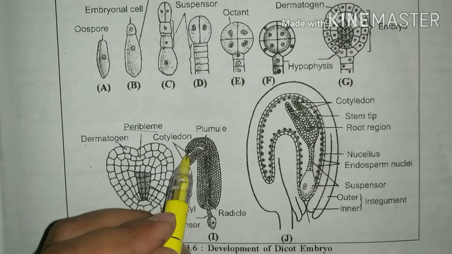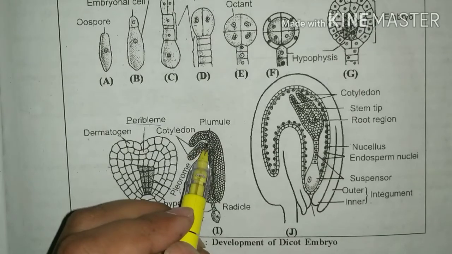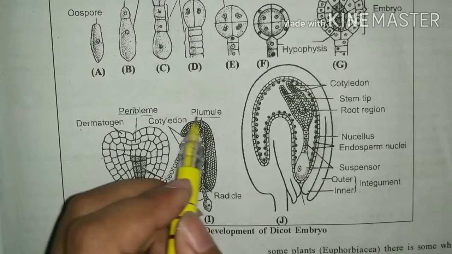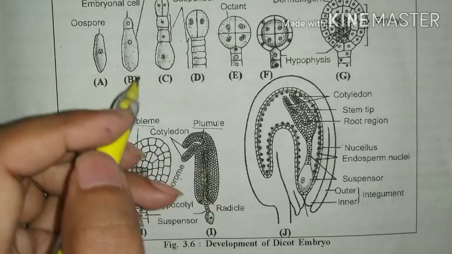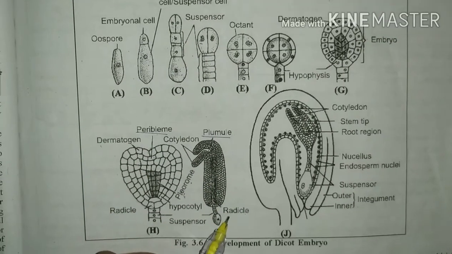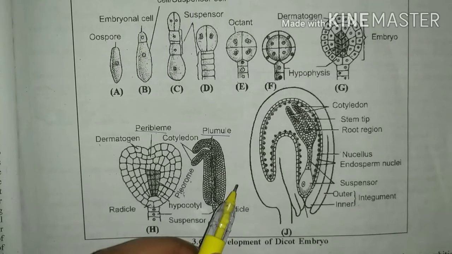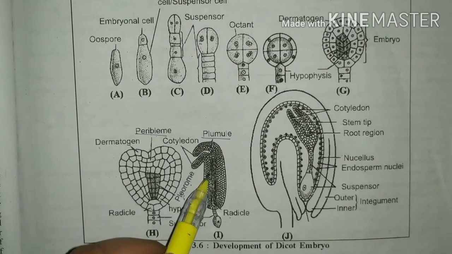Two cotyledons are in the center. Between both cotyledons, the embryonal axis is found, and the tip part of the embryonal axis is known as the plumule, which forms the shoot part, and the lower part forms the radicle, which converts into root.